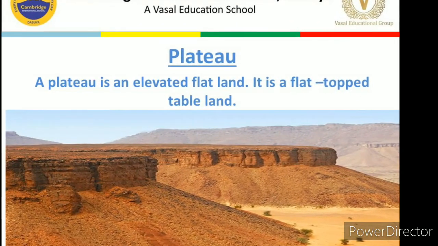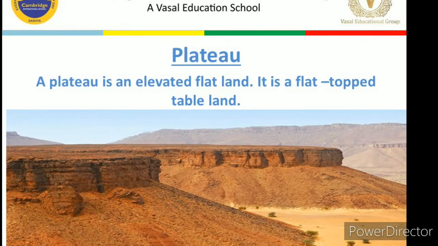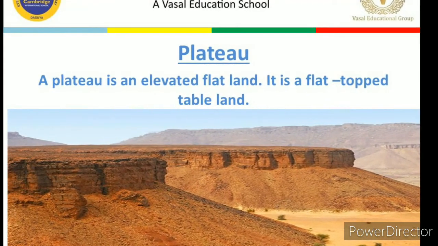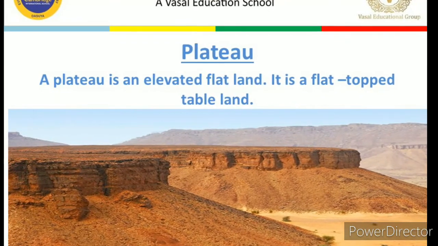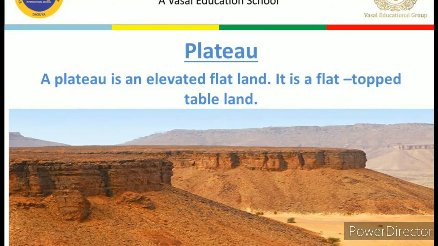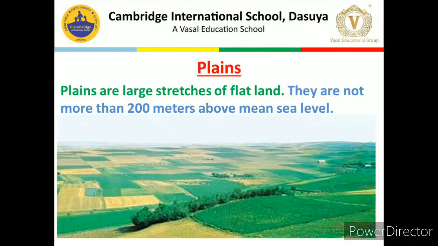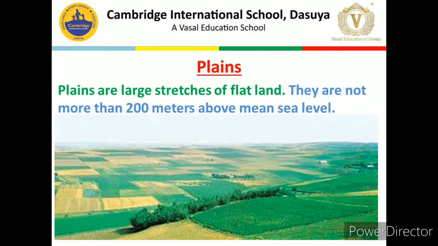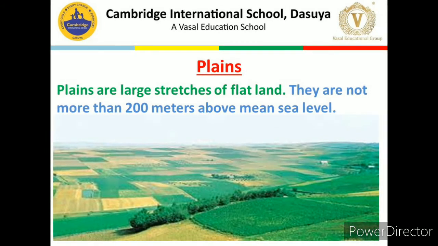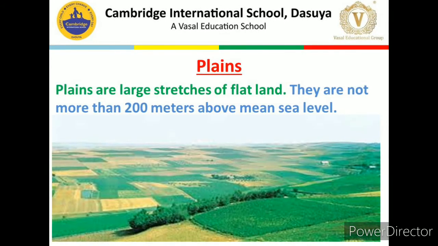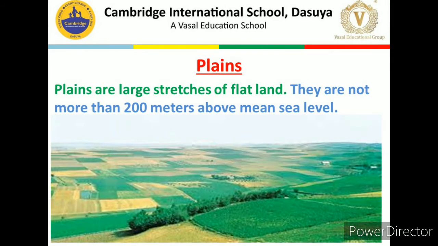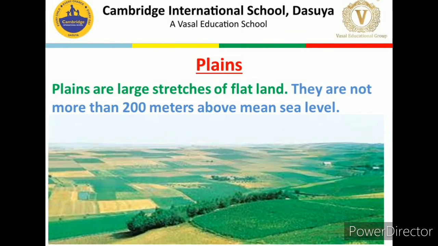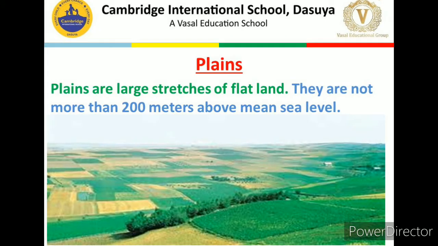Now I just want to give one home assignment to you. In your book on pages 44 and 45, they have shown some pictures and written some questions. You need to do this exercise. I hope you all have the books with you. From there you can try to study those images, and then we are going to discuss them in the class.